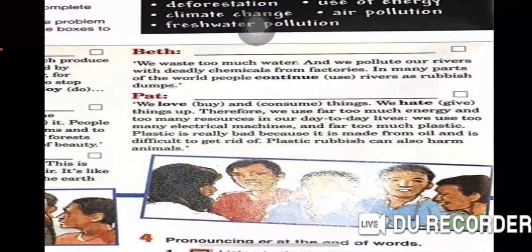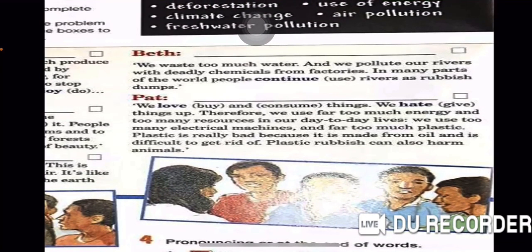Beth: We waste too much water and we pollute our rivers with deadly chemicals from factories. In many parts of the world, people continue to use rivers as rubbish dumps. But we love to buy and consume things. We hate to give things up. Therefore, we use far too much energy and too many resources in our day-to-day lives. We use too many electrical machines and far too much plastic. Plastic is really bad because it's made from oil and it's difficult to get rid of. Plastic rubbish can also harm animals.